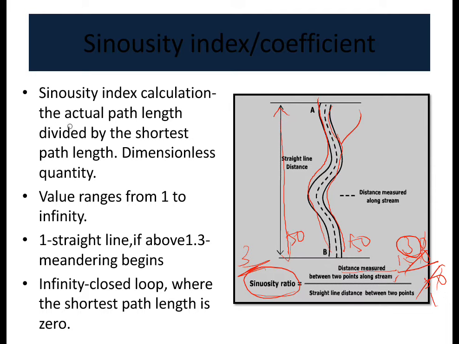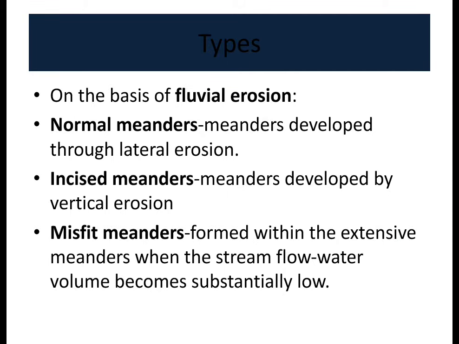Sinuosity index is calculated as the actual path length divided by the shortest path length. It is a dimensionless quantity. Values range from 1 to infinity. When we say 1, it's a straight line like this, where the river flows in a straight line direction. If the value is above 1.3, then meandering begins. If it is infinity, it's a closed loop, where the shortest path length is 0.